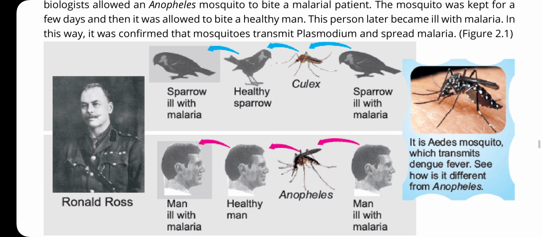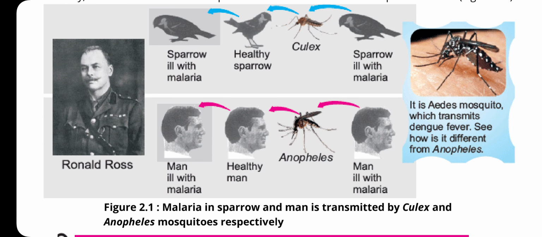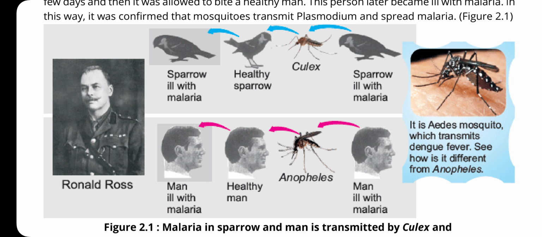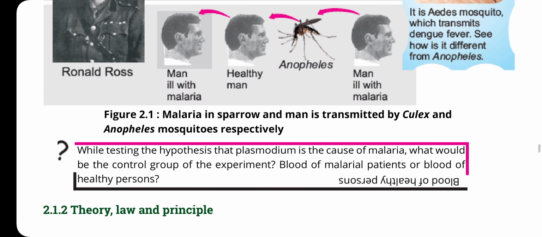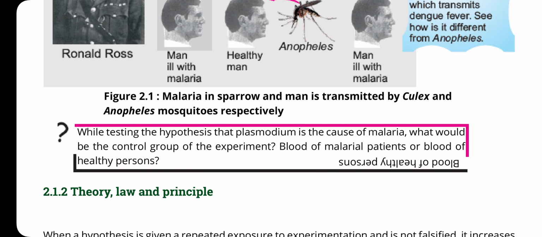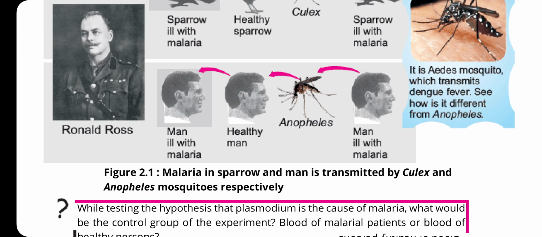As we can see in this figure, Ronald Ross is the scientist who made the experiment on this. Here is the female Anopheles that bites a man ill with malaria. The plasmodia multiplied in the Anopheles, and then when the Anopheles bites a healthy man, he becomes ill with malaria. So here we got the history of malaria, how it is transmitted and how it spreads from person to person, and how much destruction is caused by plasmodium, which is transmitted by mosquitoes.